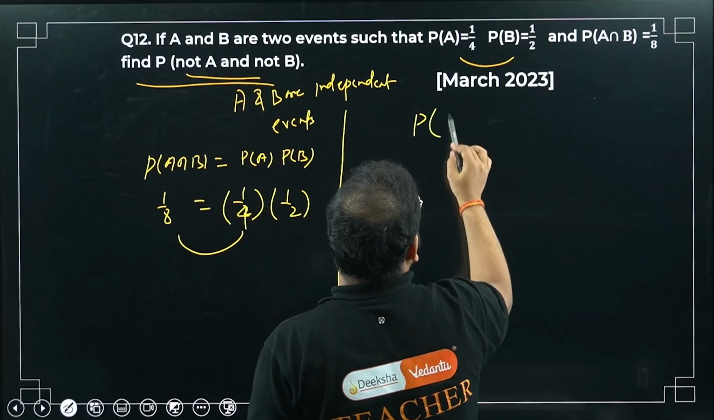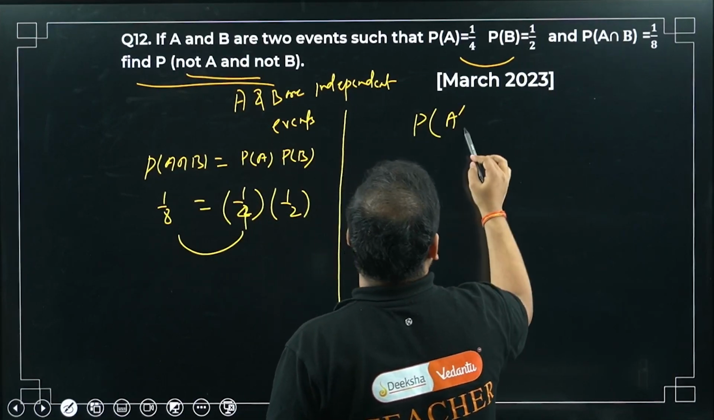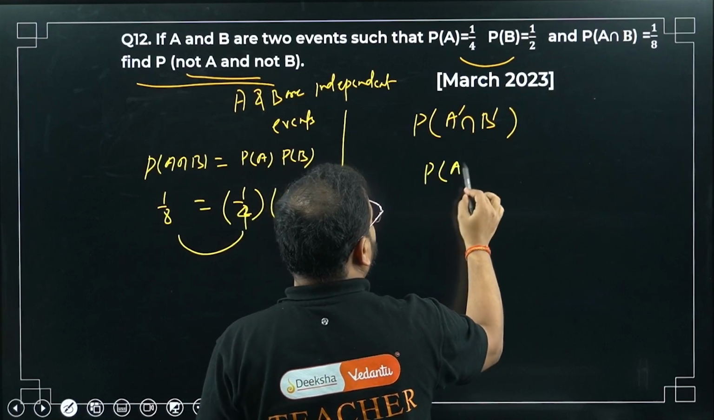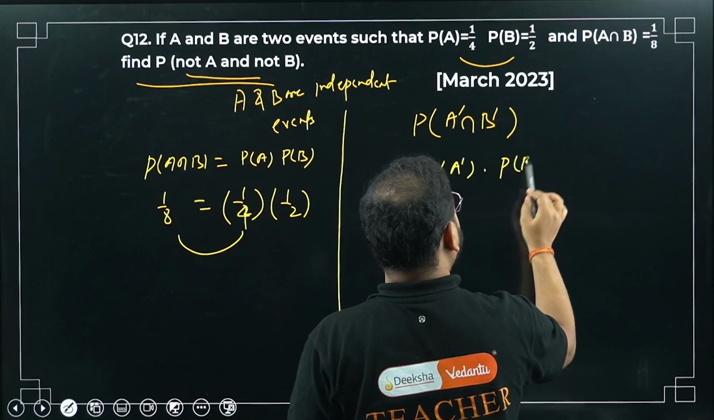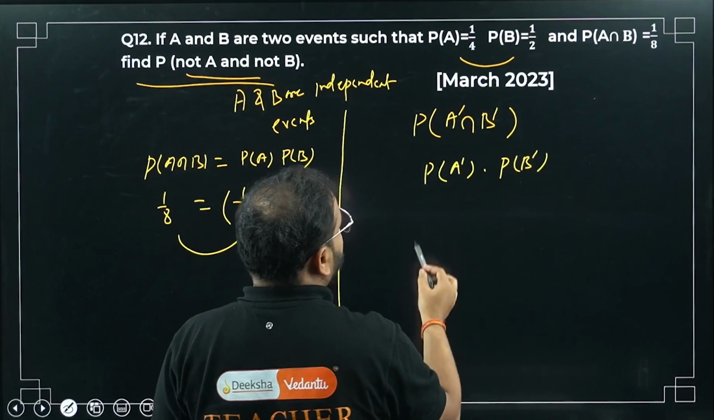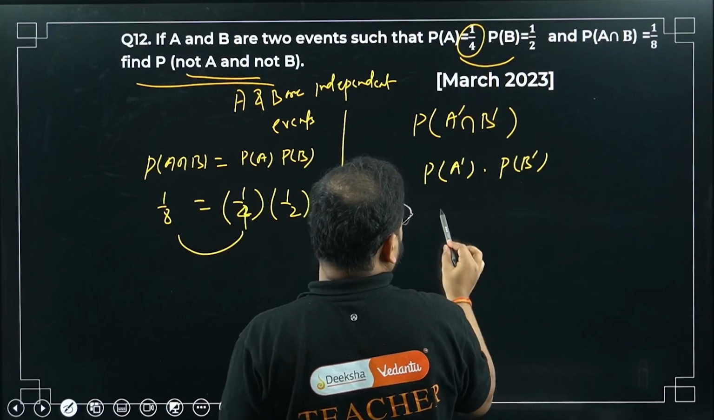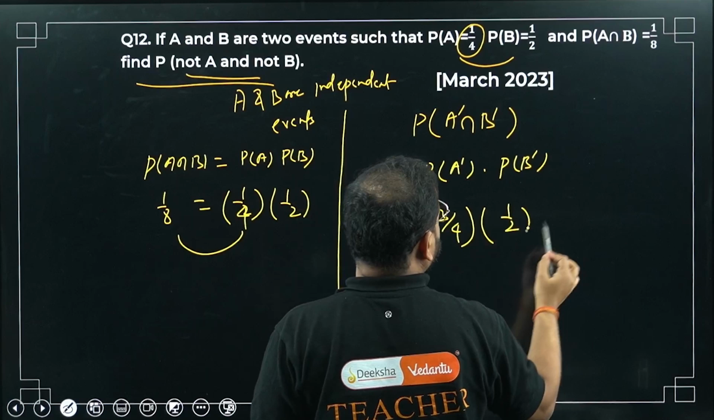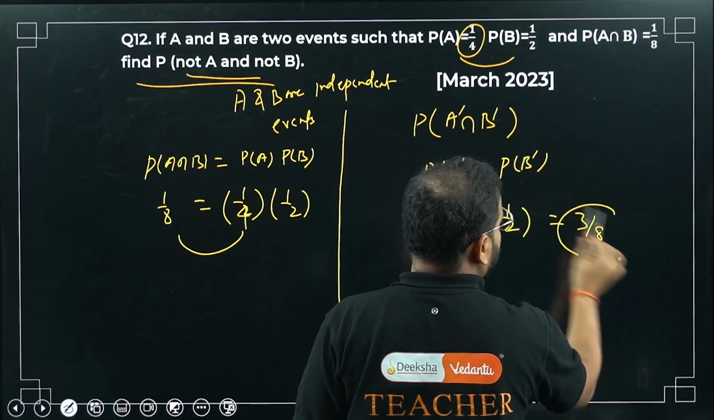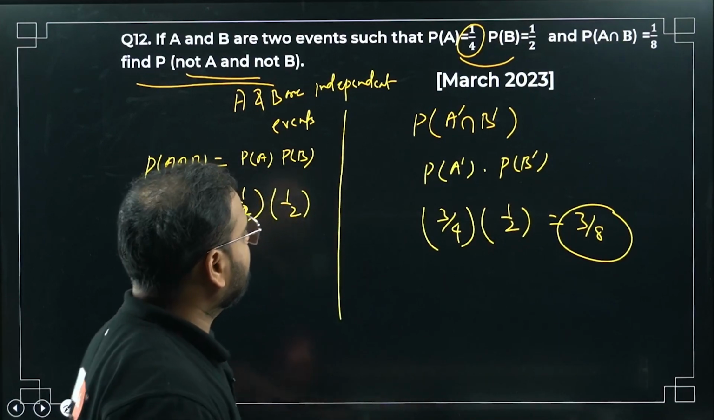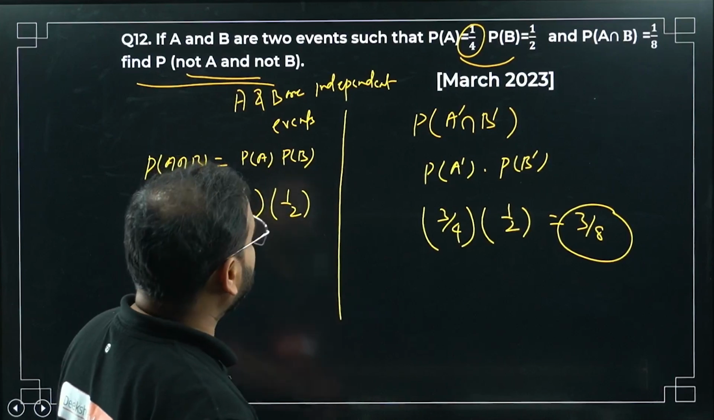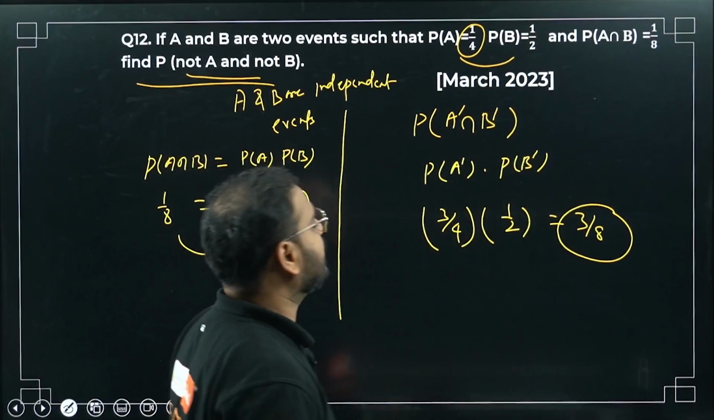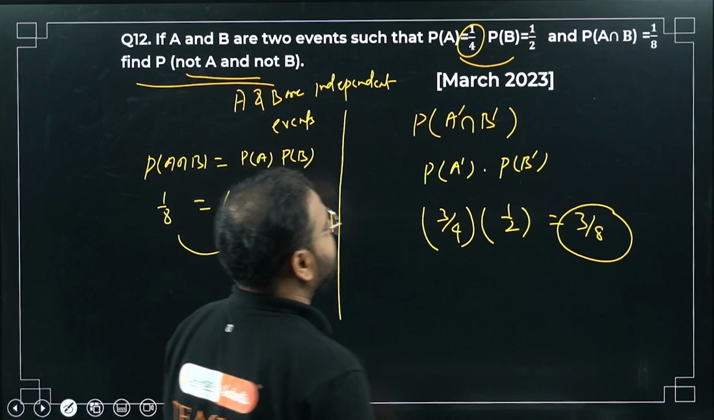P not A, means A bar or A dash intersection with B dash. How much is that going to be? P A dash multiplication with P B dash. What is P A dash? From here, 3 by 4. P B dash, again 1 by 2. How much is that? 3 by 8. PA is 1 by 4, so P A dash will be 3 by 4. PB is 1 by 2, so PB dash will be 1 minus 1 by 2, which is 1 by 2. So 4 into 2 is 8, and 3 by 8 is my final answer.